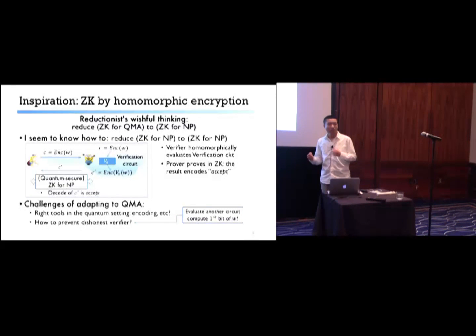For example, he could say, just compute the first bit of the witness for me, and depending on accept or reject, he learns it. So we must have some authentication mechanism to detect these dishonest behaviors. There is some trick in classical cryptography, but we'll see a more direct quantum solution.